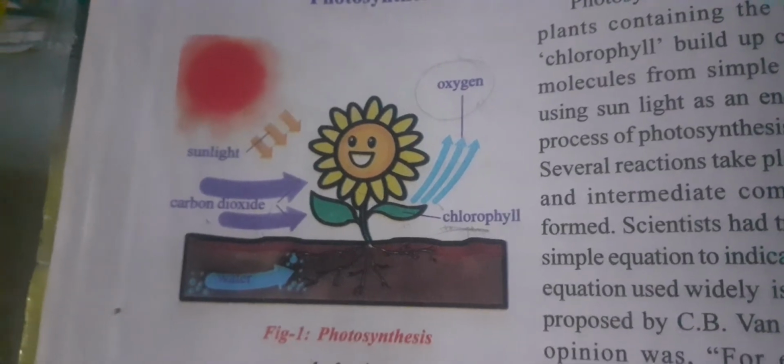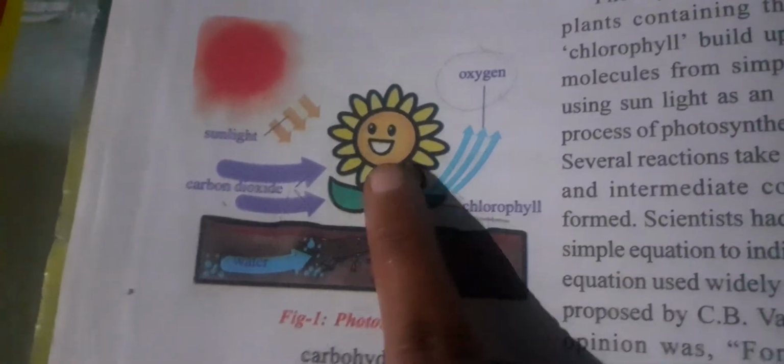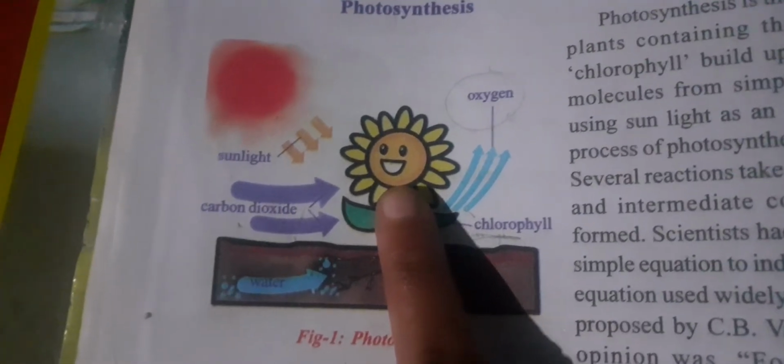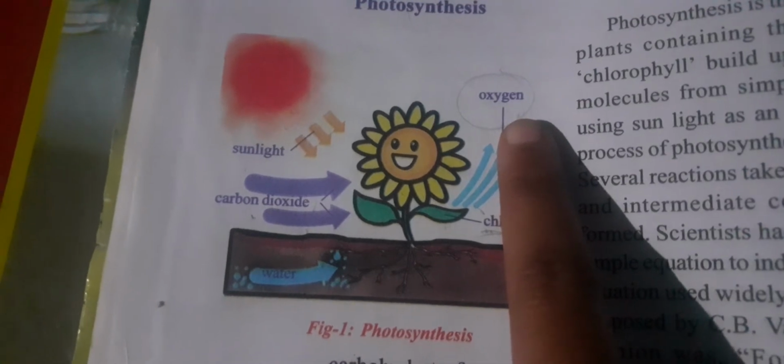And here you see the oxygen is released. By using all these things, the plant produces food like glucose and starch, and at last releases oxygen as a waste material.